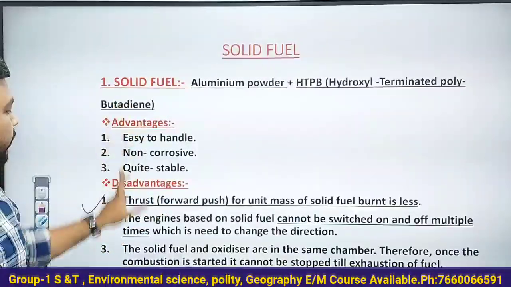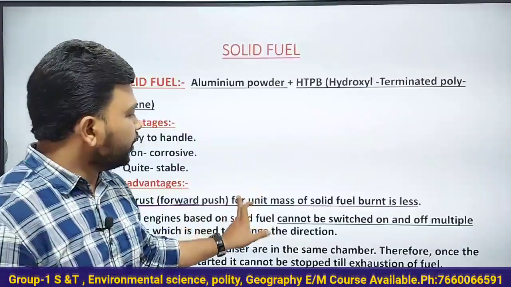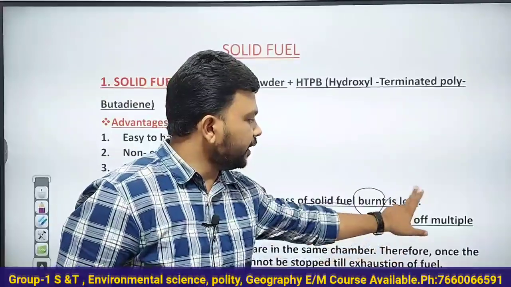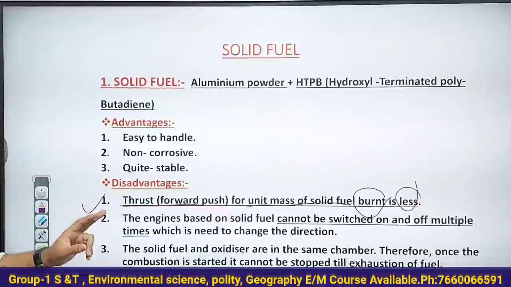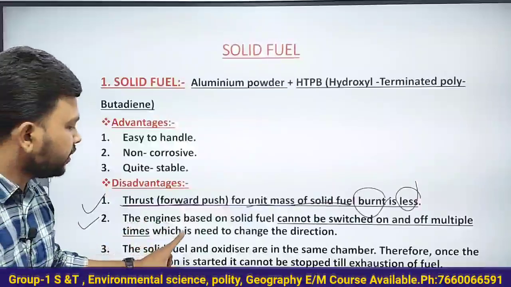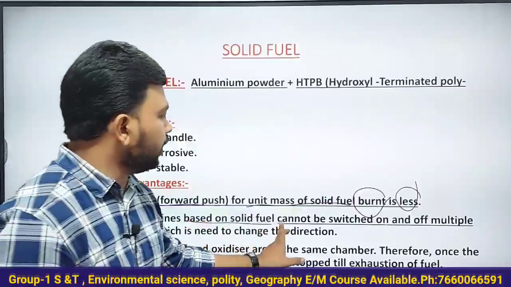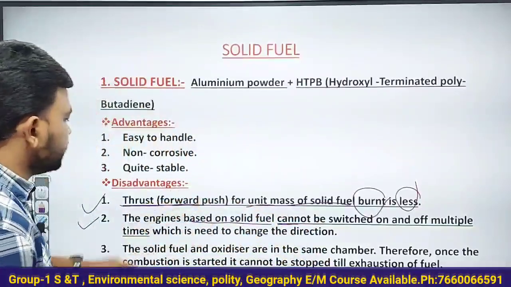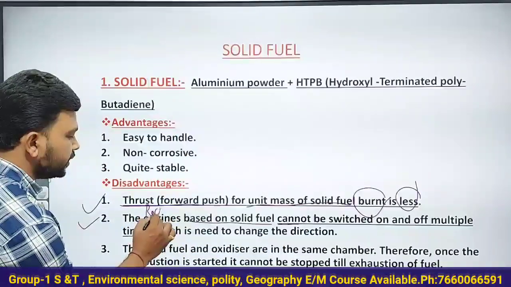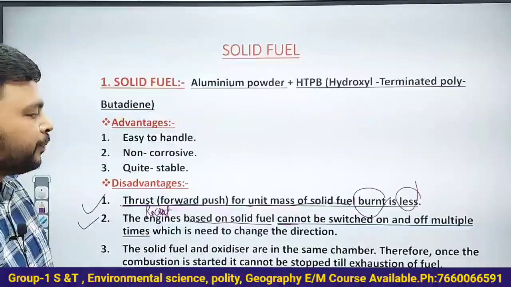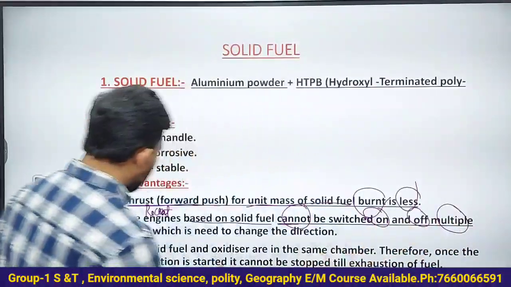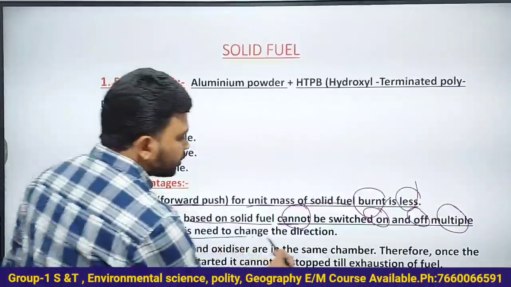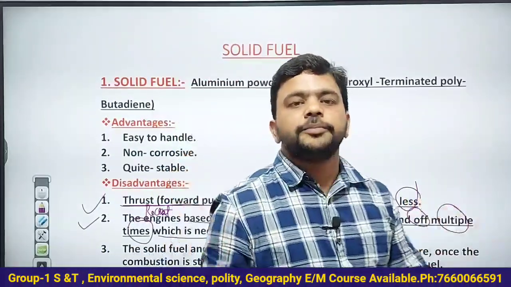The disadvantage is that with solid fuel, the forward push per unit mass of solid fuel burnt is very, very less. Now what is the other disadvantage? The rocket engines or launch vehicle engines based on solid fuel cannot be switched on and off multiple times, which is needed to change the direction of the launch vehicle.